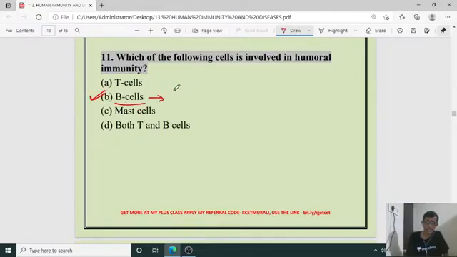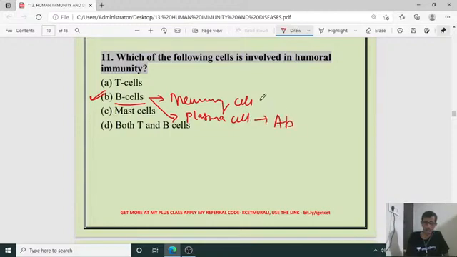B cell, after getting immunosensitization, is going to produce two types of cells. One is the memory cell and another one is the plasma cell. Plasma cell is going to produce the antibody. Memory cell is going to have the memorization of the antigen. So when the same antigen or the same pathogen enters the same person for the second time, the immune response develops faster than the previous one. That is because of the presence of memory cells, and plasma cells are going to produce the antibody against that pathogen. So the right answer for question number 11 is B.